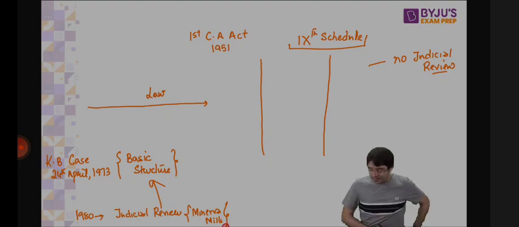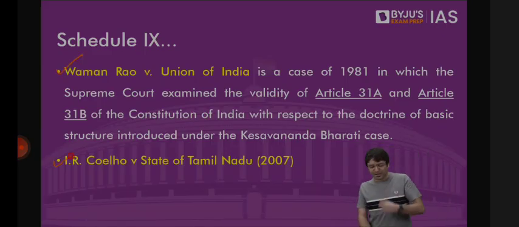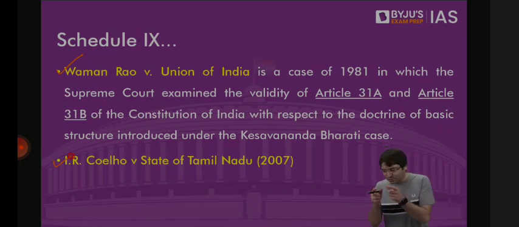Now the question before the court was, in Vaman Rao, in I.R. Coelho, in 1981, in 2007, what will happen to this law which is placed in 9th schedule? Can we review now these laws placed in 9th schedule? Because although the Constitution said no judicial review, but in 1980 the court said judicial review is part of the basic structure of the Constitution.